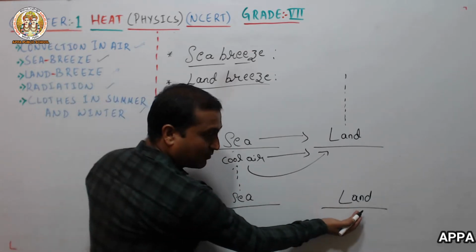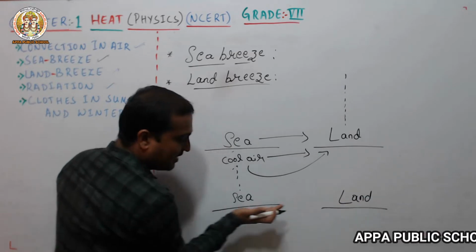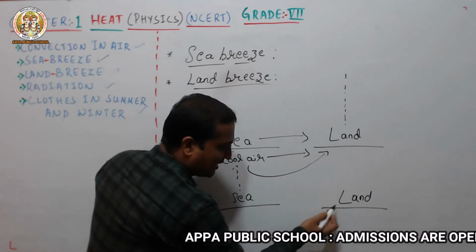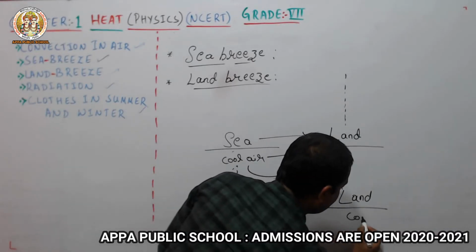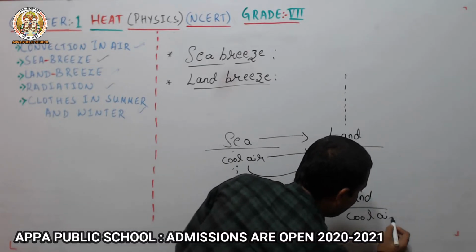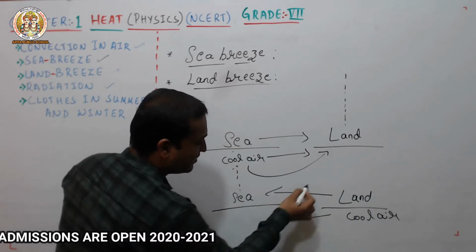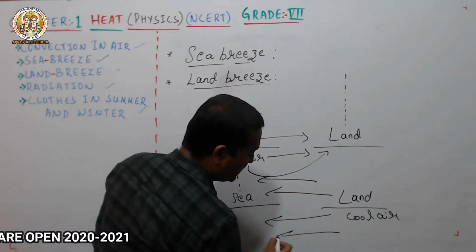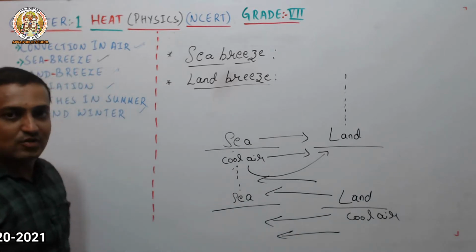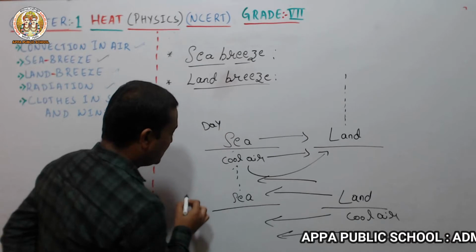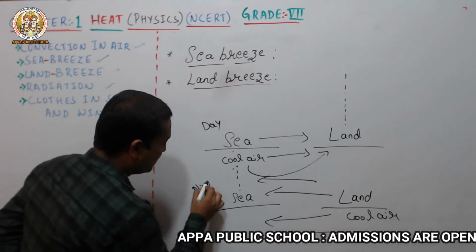The cool air from the land, because it is cool, moves towards the sea. Got it? So this one is in the daytime and this one is in the night time.